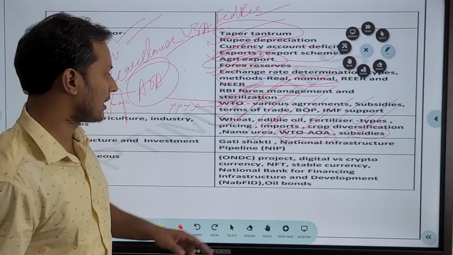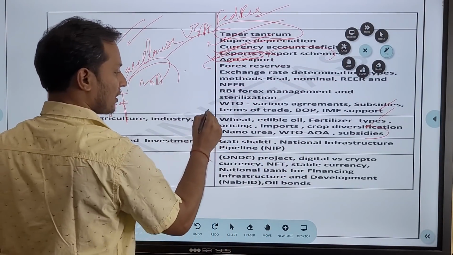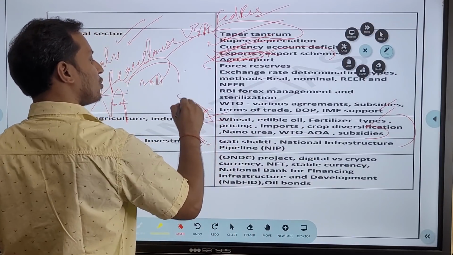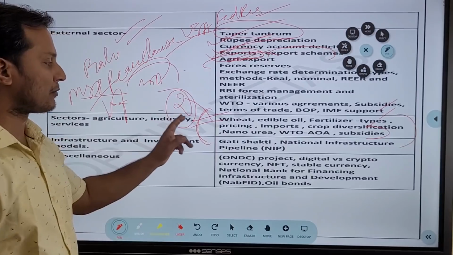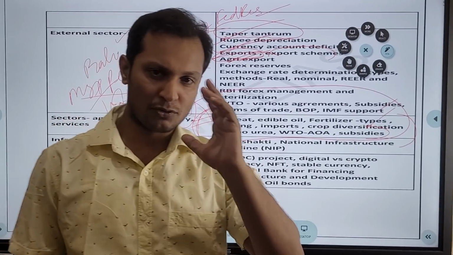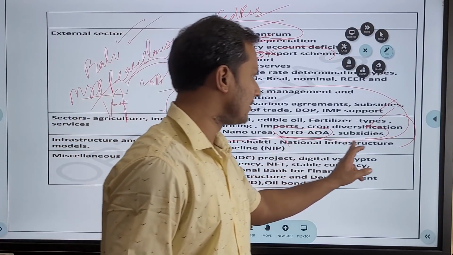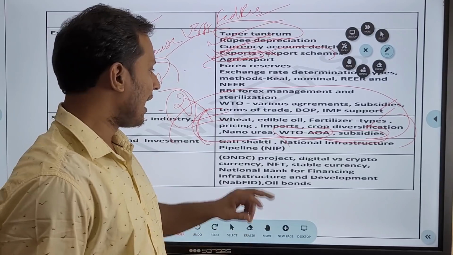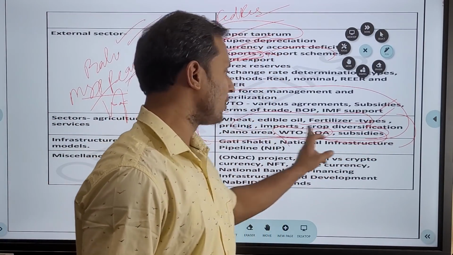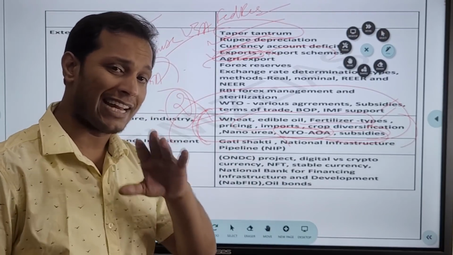So this chapter I would like to tell you, guys, this chapter is very important. You need to prepare it properly. 2 questions are going to come from this chapter. If you go by my intuition, there is 1 question coming from WTO agreement on agriculture and subsidies and 1 question coming from fertilizers, because edible oil, I guess they have asked already last year, but still they can ask on agri commodities.